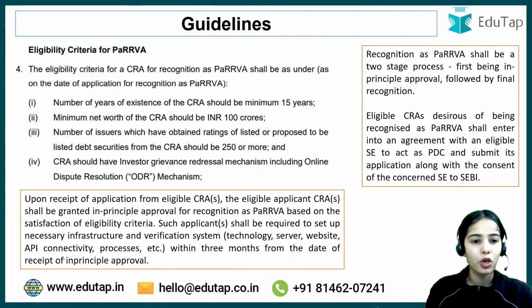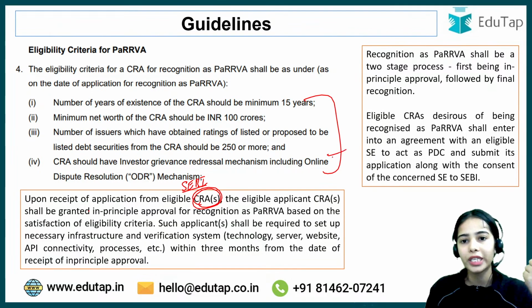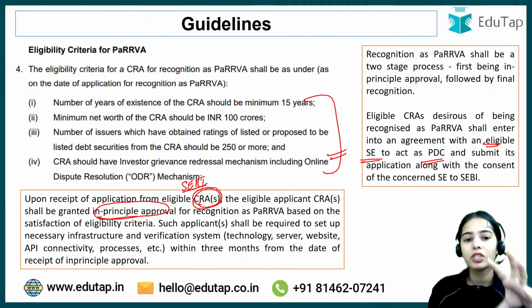Now, once SEBI has received the application from an eligible CRA that is following these conditions and that has an eligible stock exchange as the PDC, first the in principle approval will be provided. After that, the applicant shall be required to set up the necessary infrastructure and verification system.